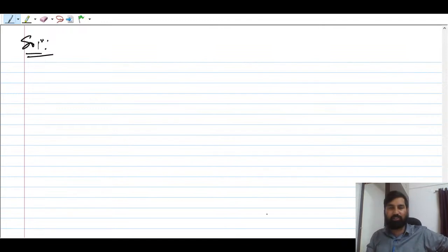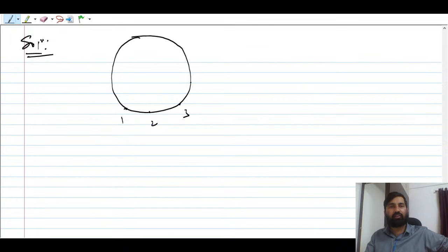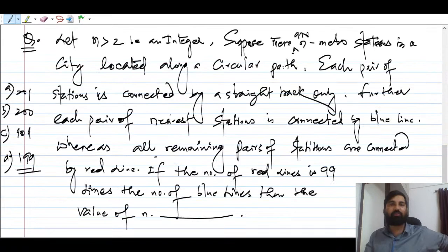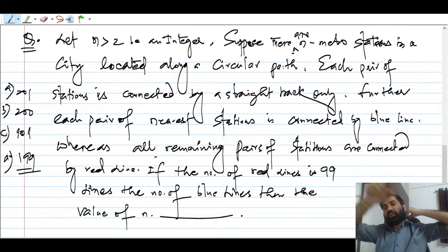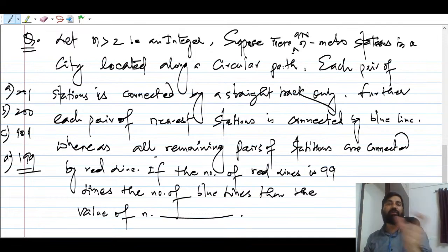So I'm just going to consider a circular track here, and you can say 1, 2, 3, 4, and so on, going to n, right? So what we are putting here is n metro stations on a circular path. Each pair of stations is connected by a straight track.